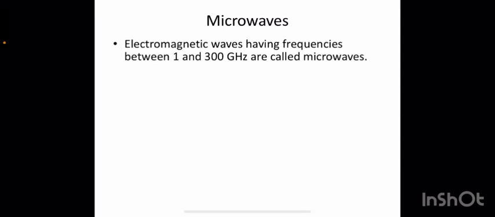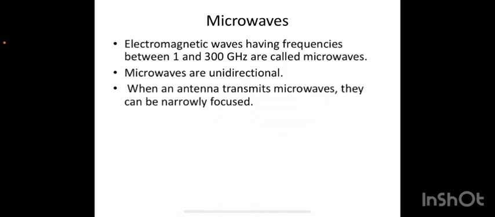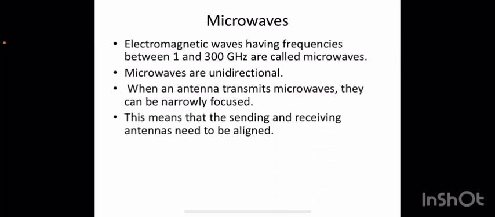In the case of microwaves, the range of frequency is from 1 gigahertz to 300 gigahertz. The main specialty here is that microwaves are unidirectional. That means when an antenna transmits microwaves, they can be narrowly focused. So this means that the sending and receiving antennas need to be aligned, whereas in the case of radio waves there were no such restrictions. Here the two antennas, sending and receiving, should be aligned.